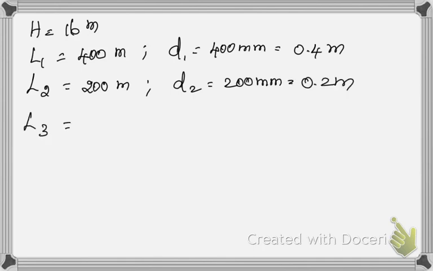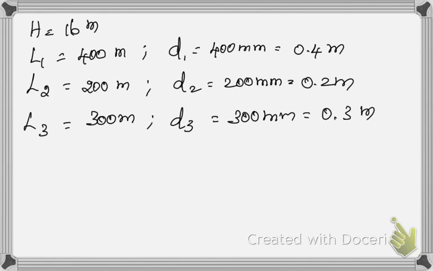Next, L3 is 300 meter and D3 is equal to 300 mm, which is 0.3 meter. And they have also given f equal to f1 equal to f2 equal to f3 equal to 0.005.